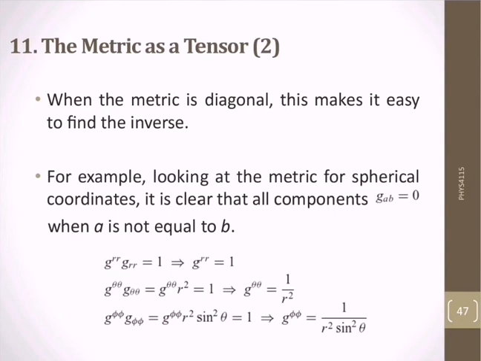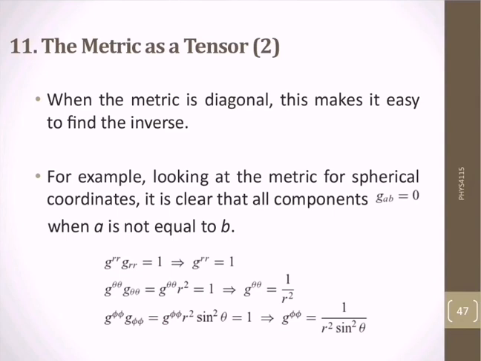Taking the example of spherical coordinates, we can define the metric as g_rr or g_r is equal to 1. Similarly, for the theta component, we have g_theta is equal to 1 over r squared.